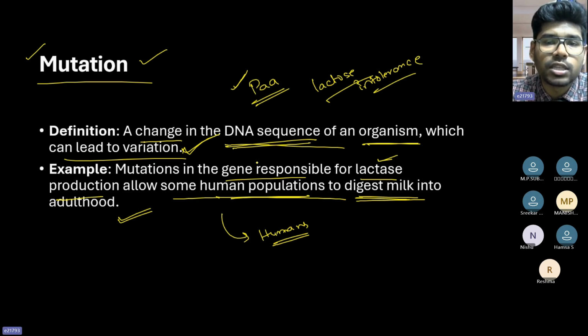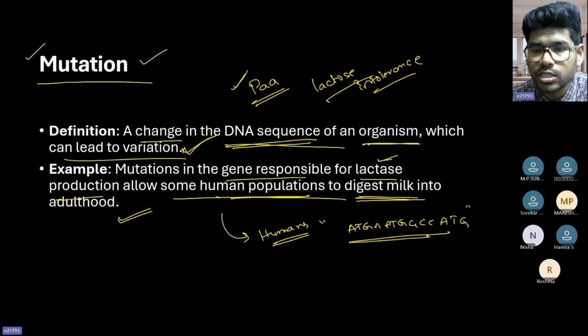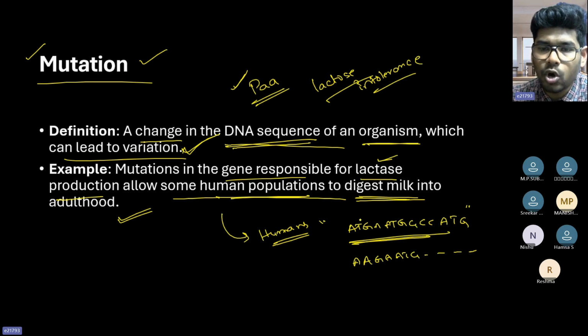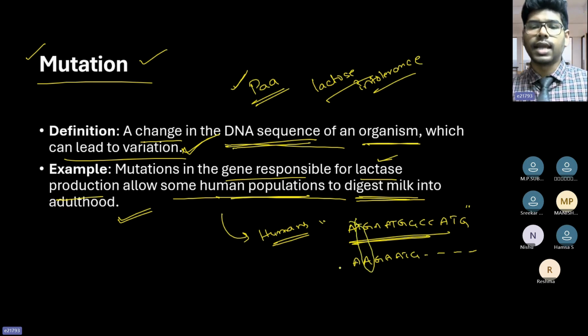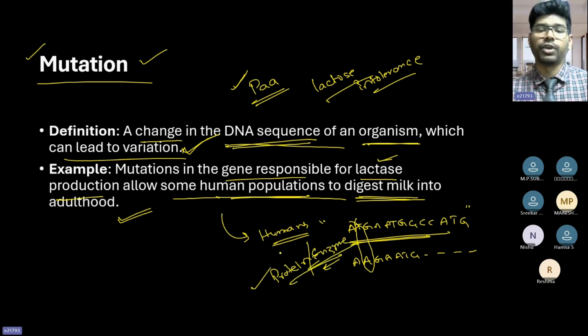So mutation is nothing but changes in the genetic sequence. If ATG is the genetic sequence, and any change happens, for instance instead of T, A comes, giving GAATG, with the rest all the same, because of this small variation the entire protein or enzyme produced is different.